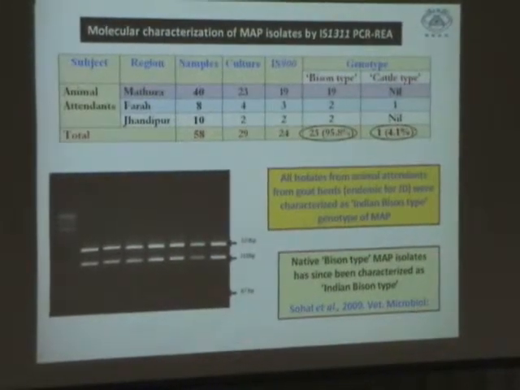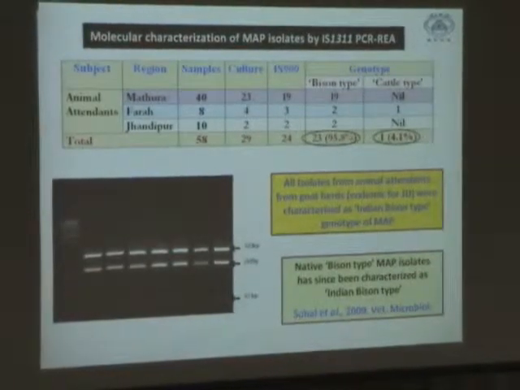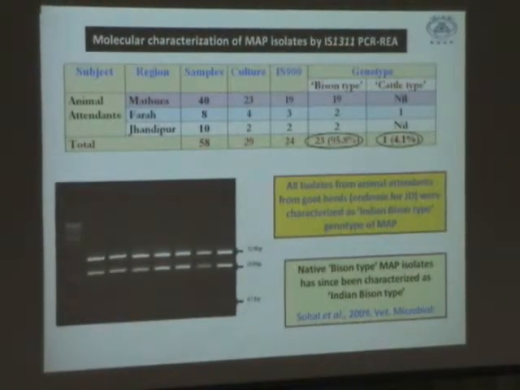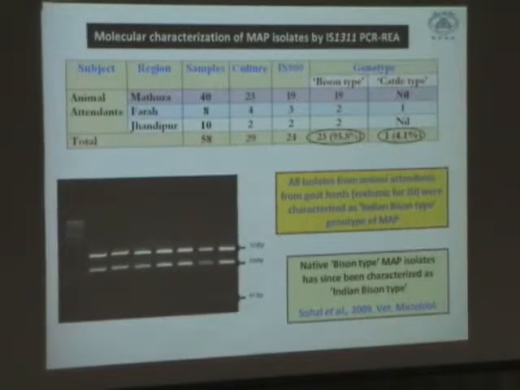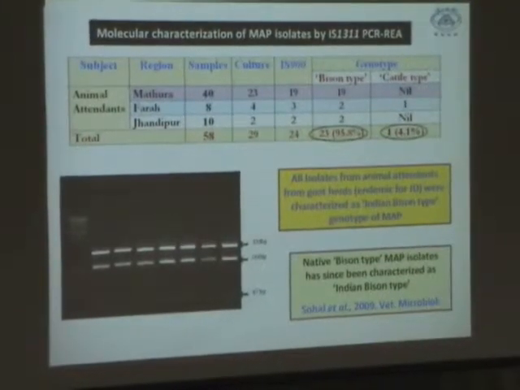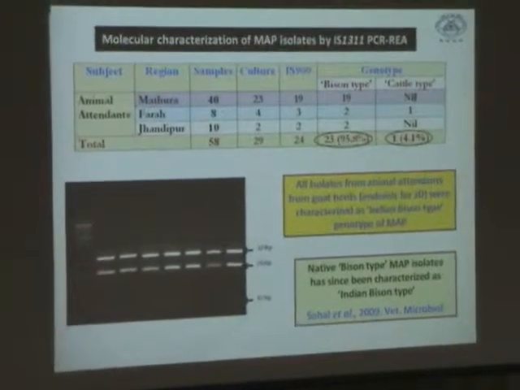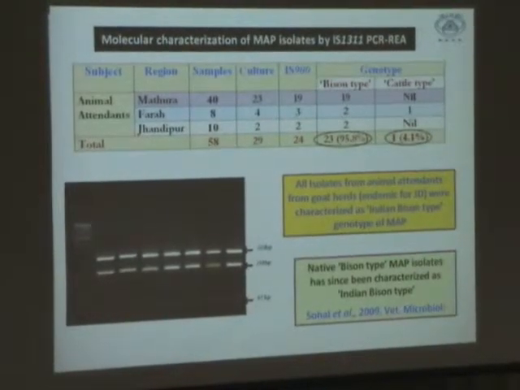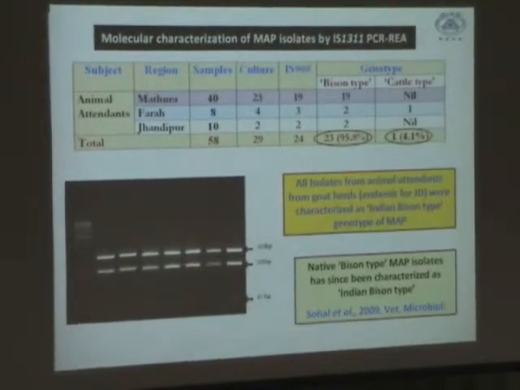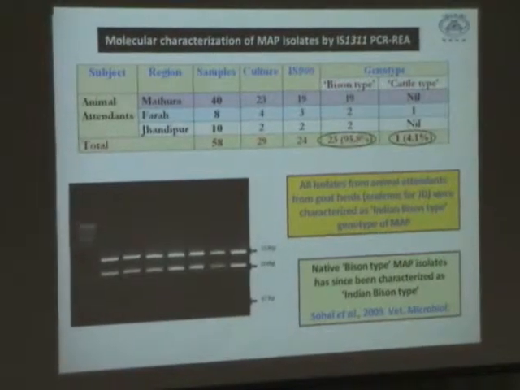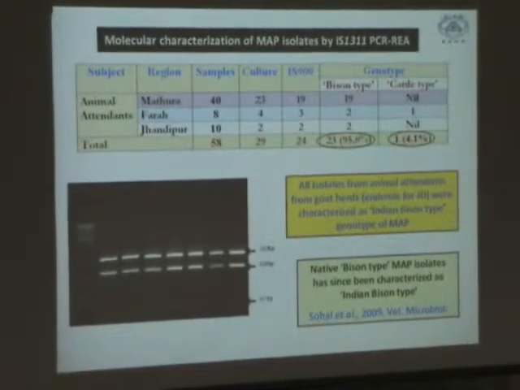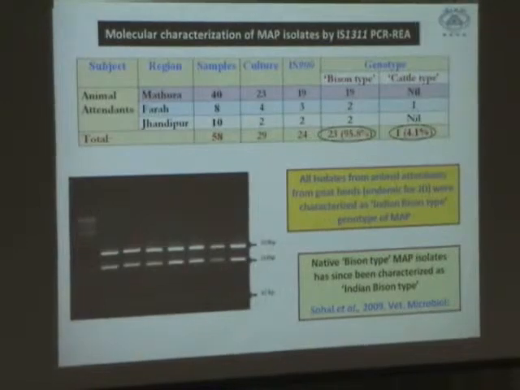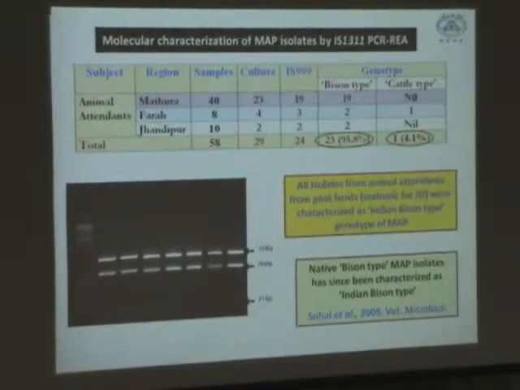We have also characterized these MAP isolates in our laboratory, doing IS 900 and IS 1311 PCR, and we have seen that bison type genotype was the predominant, which we are finding in our other animals and in the human beings also. However, in some of these persons, 4.1% had a cattle type.